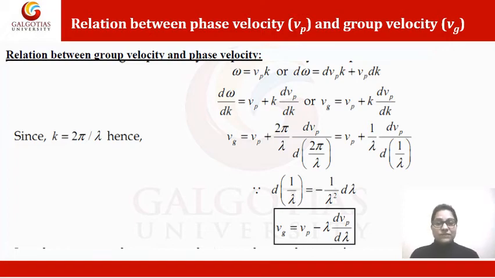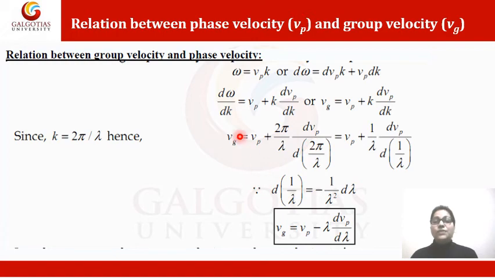The group velocity formula is Vg = dω/dk, so we divide dω by dk. So dω/dk = Vp + k dVp/dk, or Vg = Vp + k dVp/dk. This is the relation between Vg and Vp in terms of the wave vector.